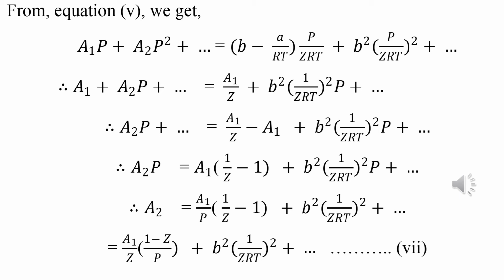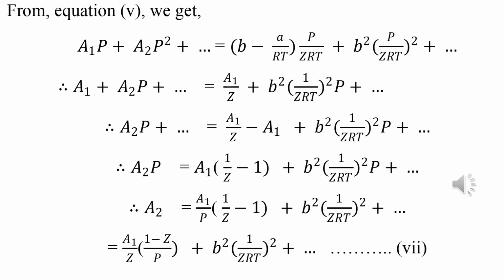In the next line we get a1 plus a2 p plus ... that is a1 by Z. From equation 5 we know (b minus a by RT) into 1 by RT is equal to a1, so we put in the value a1, and the term 1 by Z is multiplied, giving a1 by Z. From equation 5, you can match this, plus b squared into (1 by ZRT) whole squared into p, and from the next line hence we get a2 p.